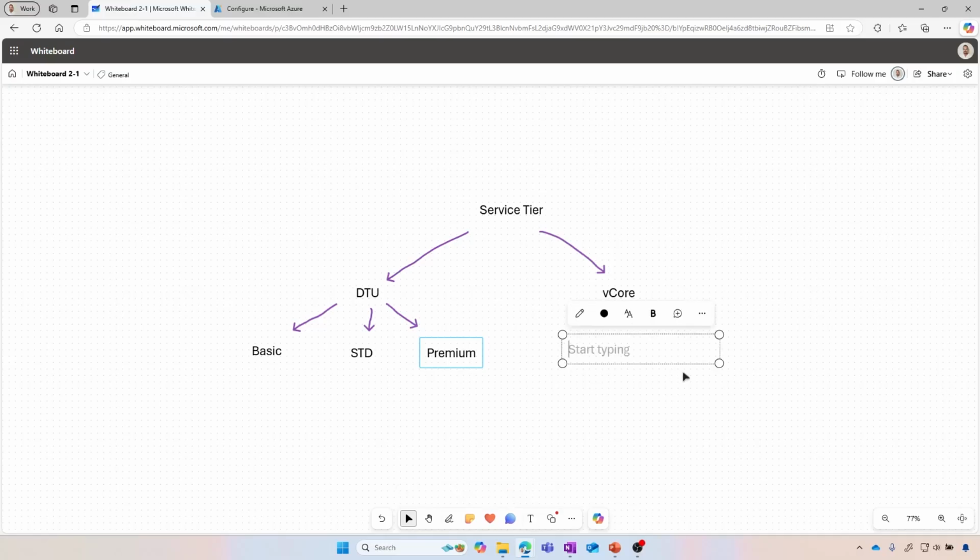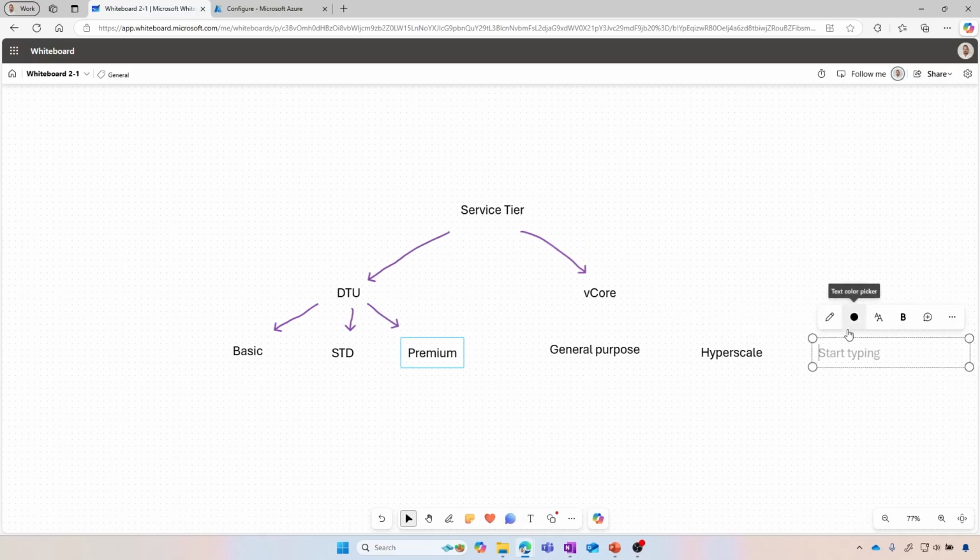So we have the general purpose. Then we have the hyperscale. Okay, and then the business critical.